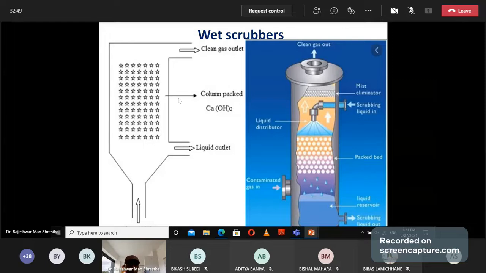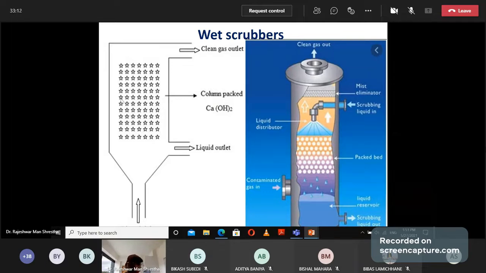The simple diagram is shown in this case. From this inlet, gas passes and goes up, and from the top liquid is sprayed, so the particulate matter present will be moistened and come down to the bottom of that device.